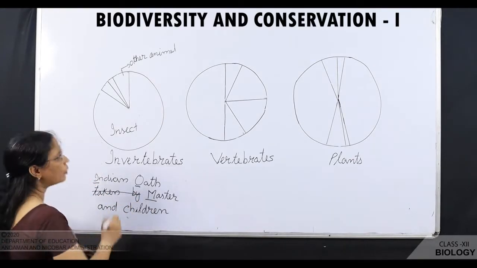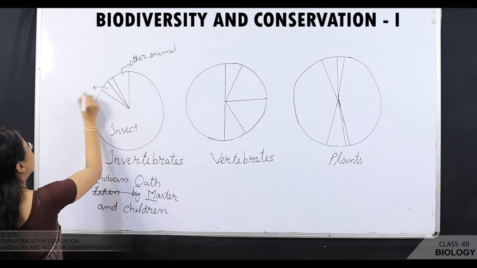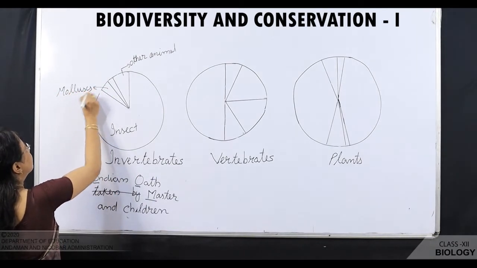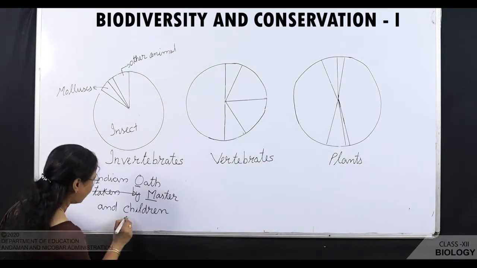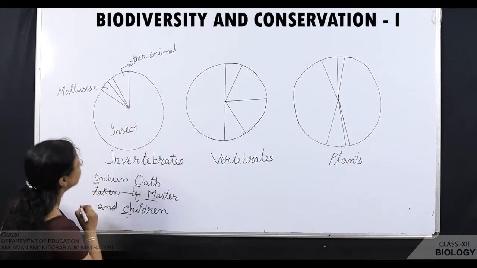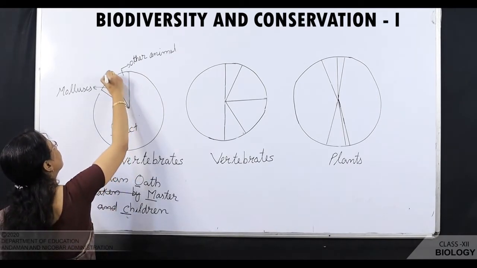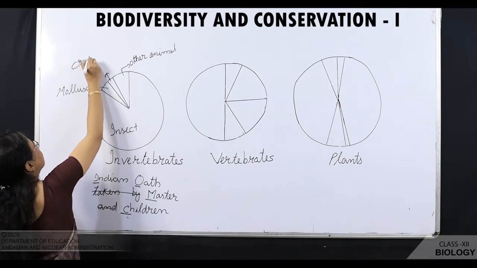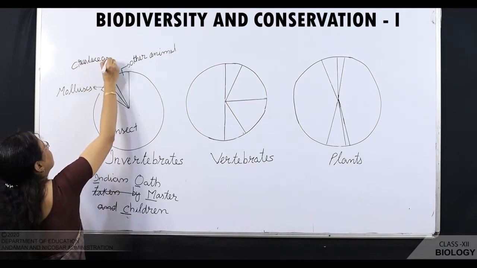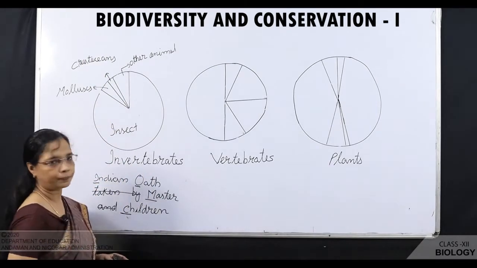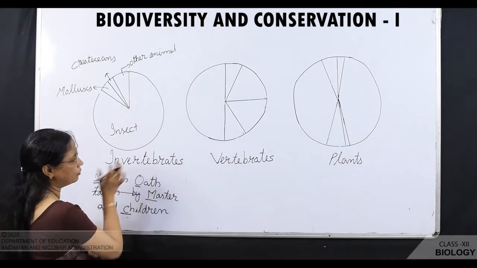Master, M. M for mollusks. Now next, you leave and take C. C for crustaceans. This is the way to remember this pie chart. So this is about invertebrates.